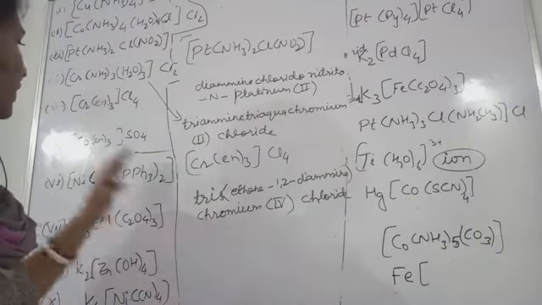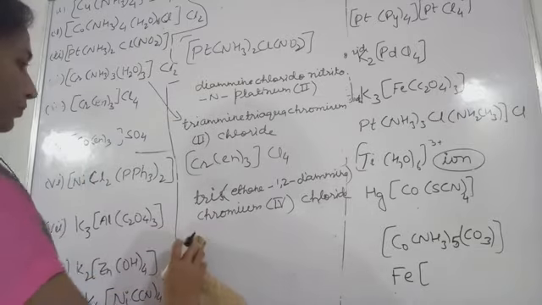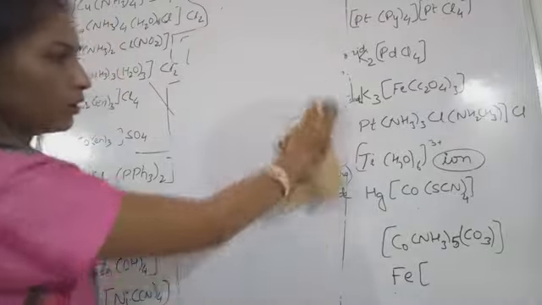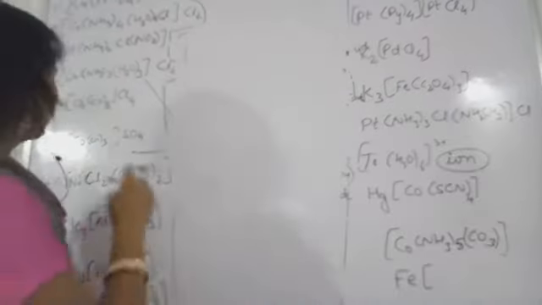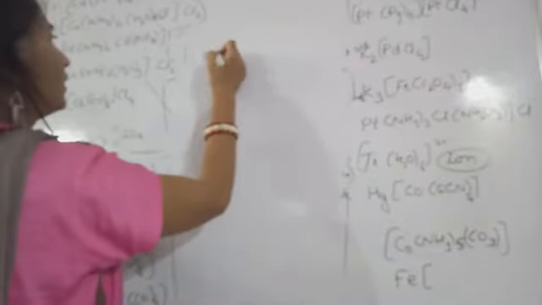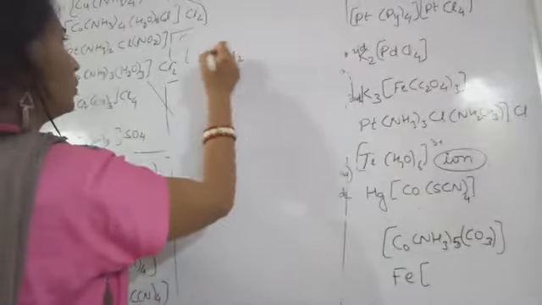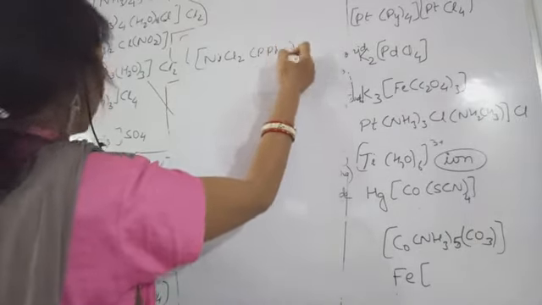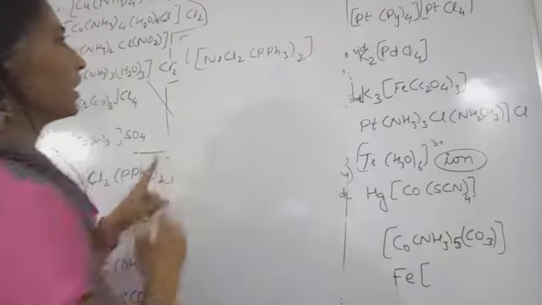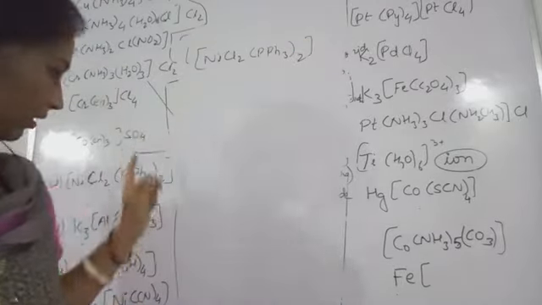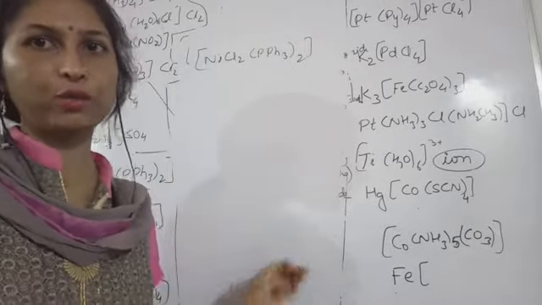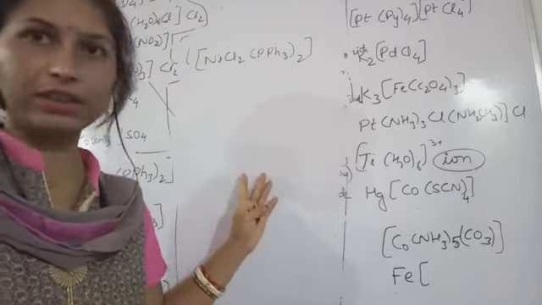Now I'm rubbing this, and then the next part. I'm rubbing this. If you want, you can rewind this also if you missed this. Okay, so next nickel, this one, nickel Cl2, this PPh3. Okay, and this is twice. Okay, so why I took all the examples, okay, all the ligands which are present in your NCERT textbook, so all of them I included in this video.